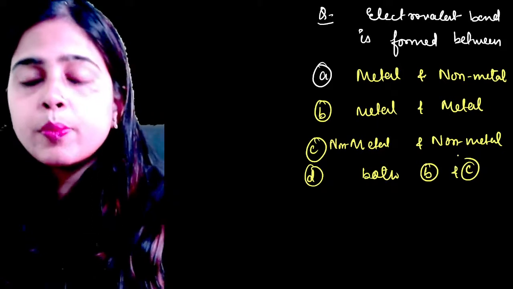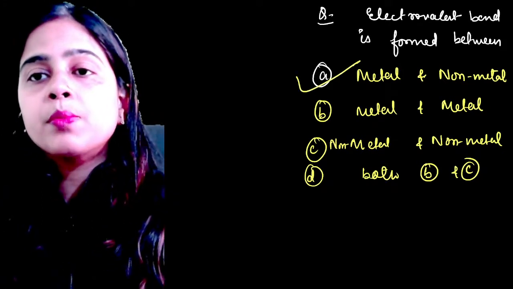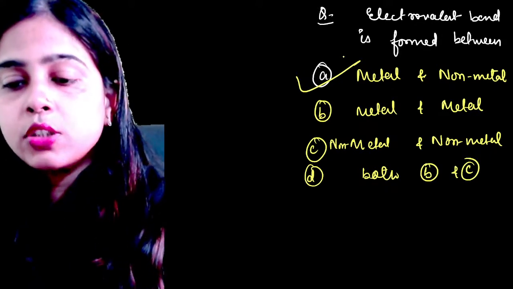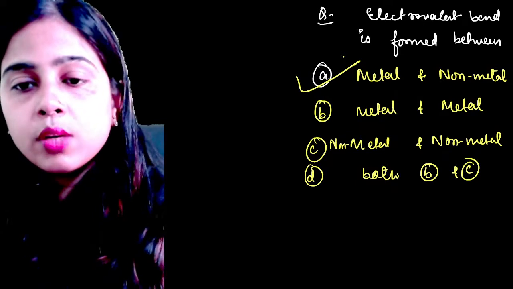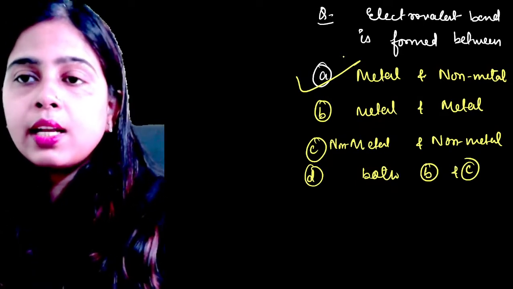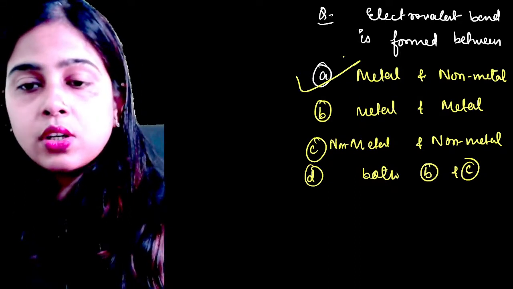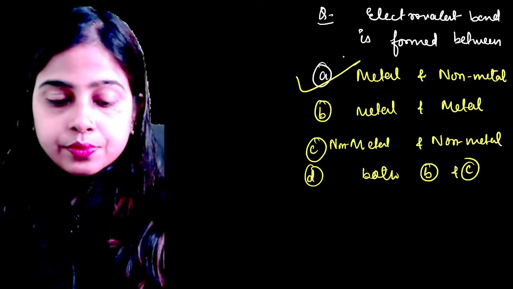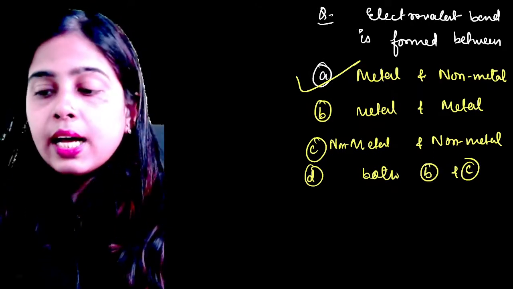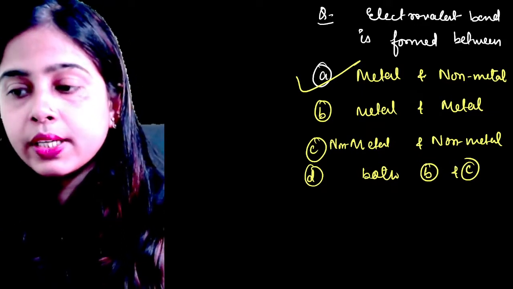Yes, very good Pranjal. Absolutely correct. The correct answer is option A, metal and non-metal. So electrovalent bond is always formed between a metal and a non-metal. And in that case, your metal always has to lose electrons and the non-metal always has to gain electrons. Clear, everyone? I hope it is clear to everyone and there is no doubt in this particular question.